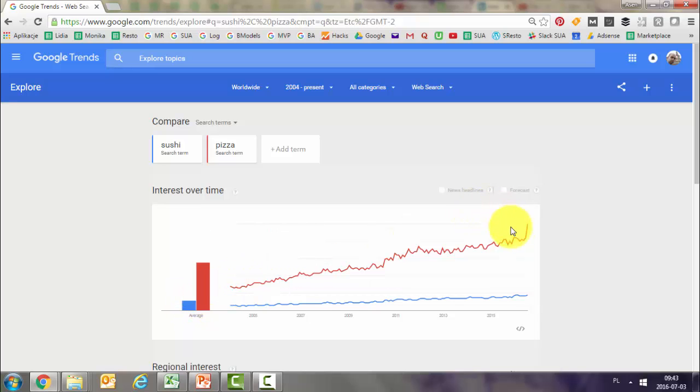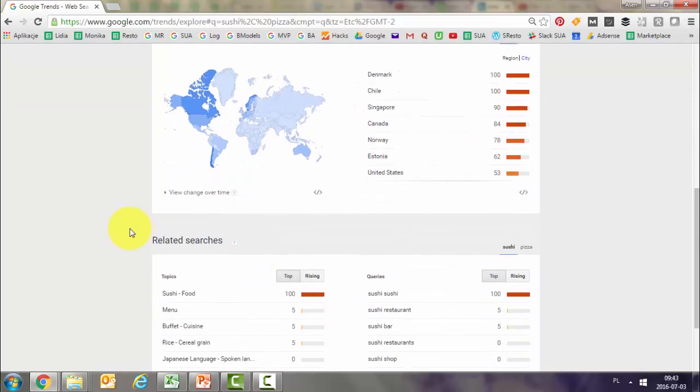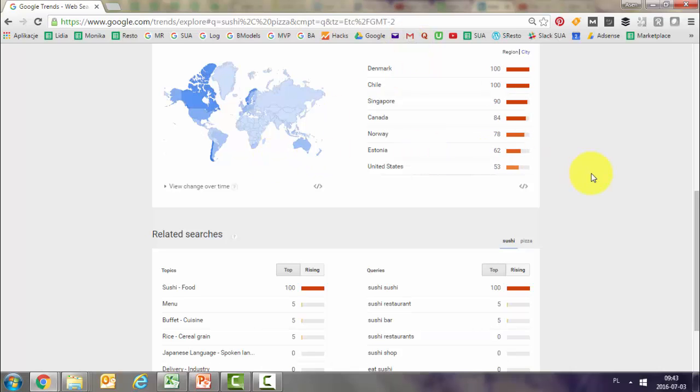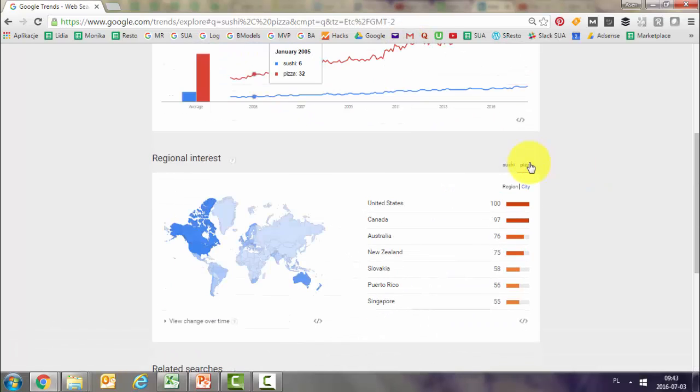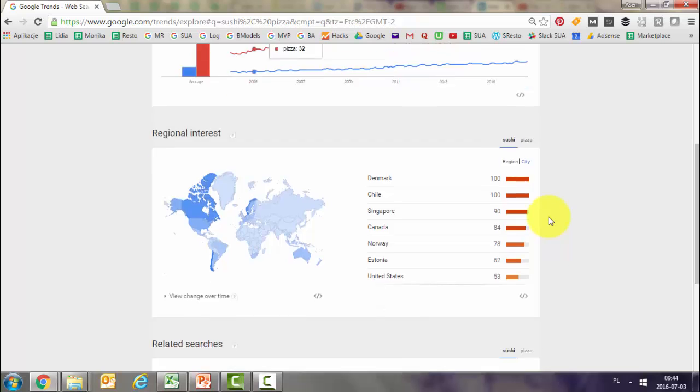And again, this is a rising trend for pizza, a rising trend for sushi. For sushi, first you have a much lower number of searches, but also not that strong a trend. And here again, it is shown for countries and rising terms, and you can switch from sushi to pizza. So for pizza, for example, it shows us that the strongest trend would be the USA, Canada, Australia. For sushi, surprisingly, Denmark, Chile, Singapore are the ones where it is strongest.